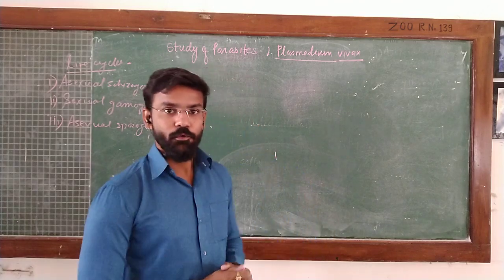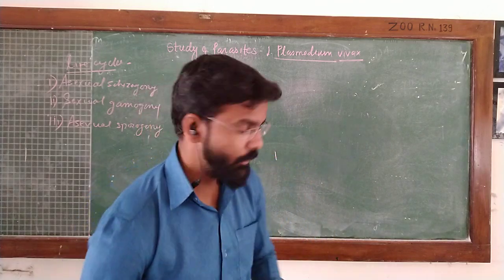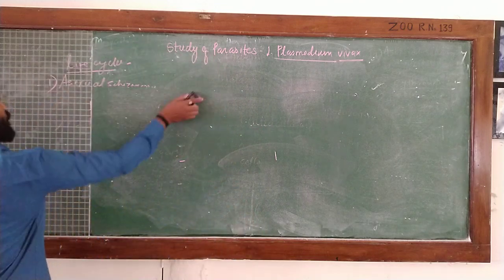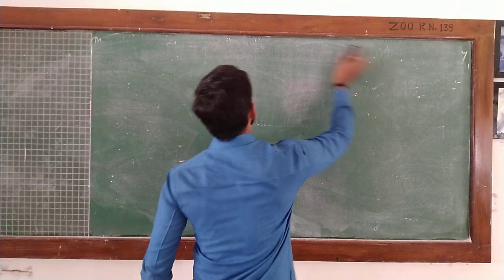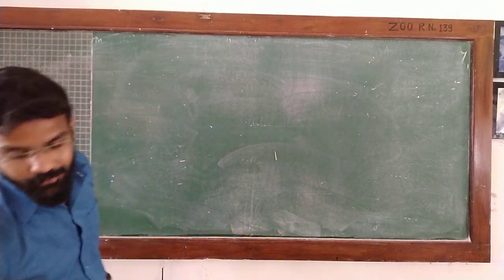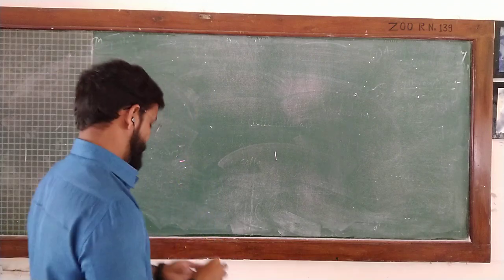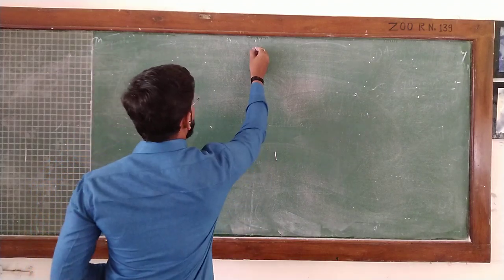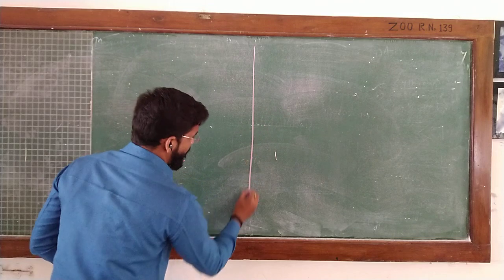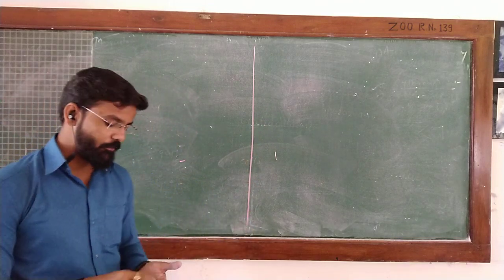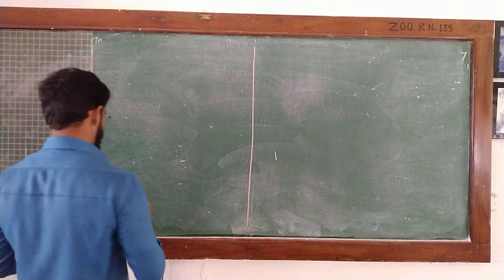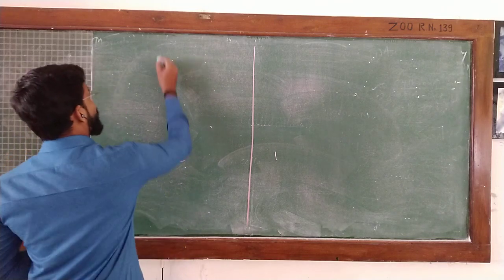Okay, let's continue with its life cycle, because it is economically important from the parasitological point of view. We can divide this entire life cycle inside the two hosts like this. You can say the first host, that is the definitive host, is the mosquito or female Anopheles mosquito.